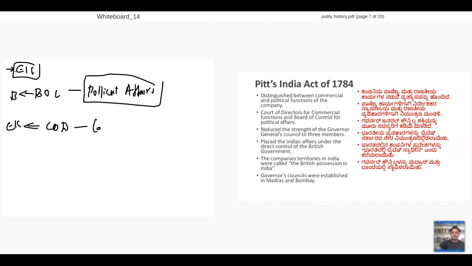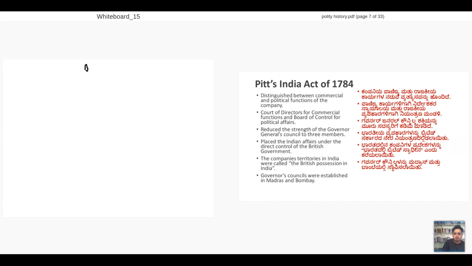Now, how is my complete structure? I can write the complete structure in a different way now. My complete structure will be like this: British will be there, India will be there.